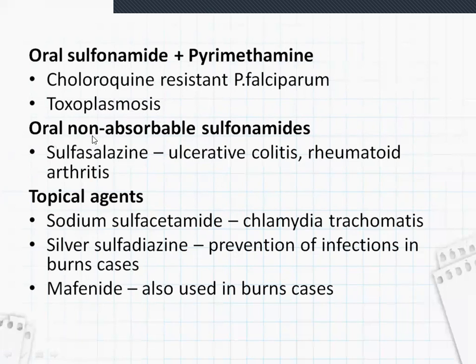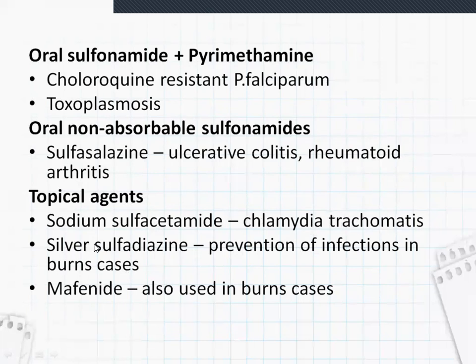Oral non-absorbable sulfonamides: the drug is sulfasalazine. It is given in ulcerative colitis and also rheumatoid arthritis. Topical agents means these can be applied either on the eye or on the skin. Sodium sulfacetamide is used in Chlamydia trachomatis infection. It is applied on the eye. It is an infection of the eye.